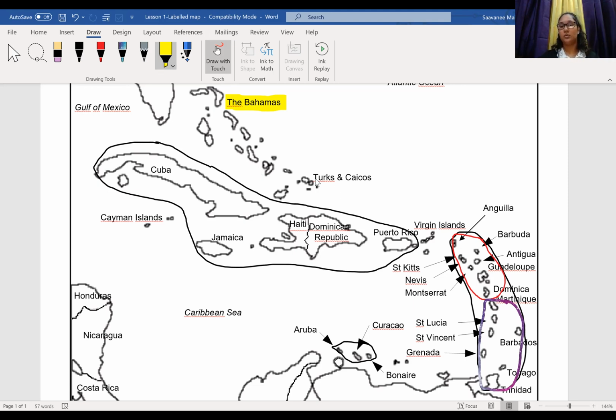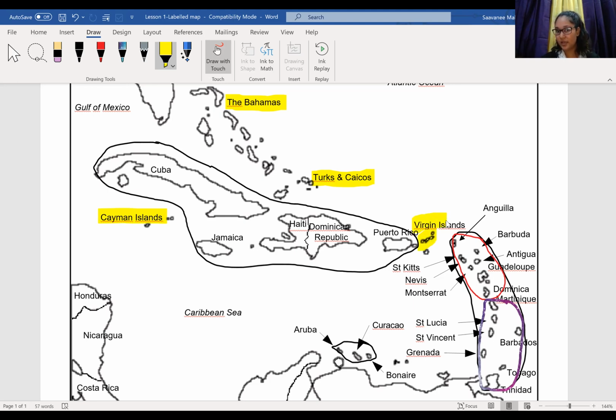Turks and Caicos as well doesn't fall within any of the larger groups we learned about. It's right below the Bahamas and right above the Greater Antilles. The Cayman Islands as well, right below the Greater Antilles. And the Virgin Islands.